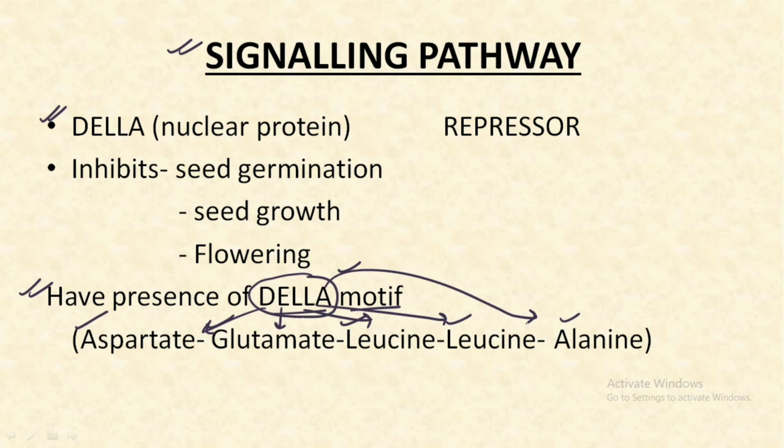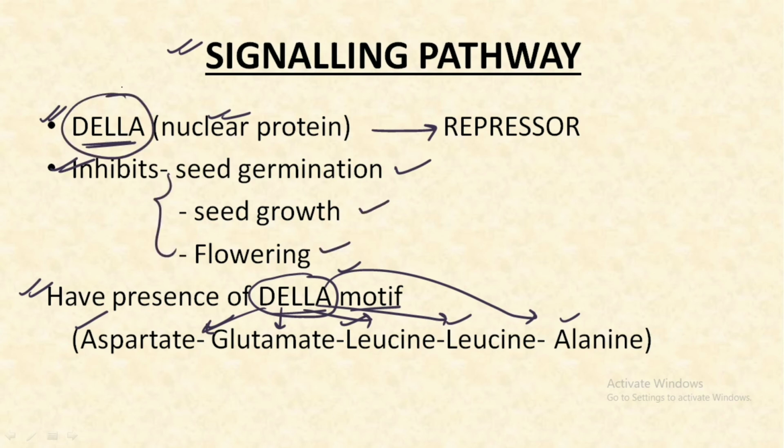These are the single letter codes for the amino acids, about which we will be discussing in unit 3 when we deal with those topics. So we have DELLA, which is a nuclear protein. It acts as a repressor and it inhibits seed germination, seed growth and flowering. In short, it is a nuclear protein which acts as an inhibitor for the signaling of gibberellic acid.